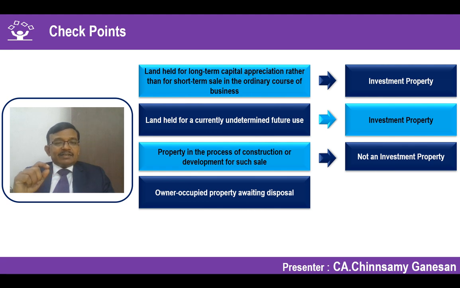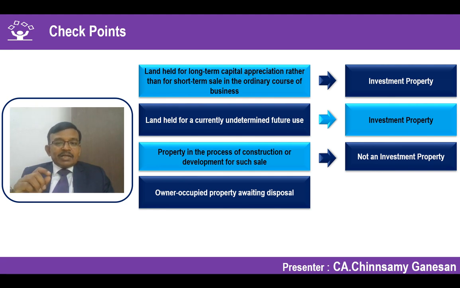To that extent, that owner occupied property will be reclassified from property, plant and equipment and shown under non-current asset held for sale. It will not be depreciated, and will always be stated at the lower of cost and fair value less cost to sell. That's what we have learned as property held for disposal, right?